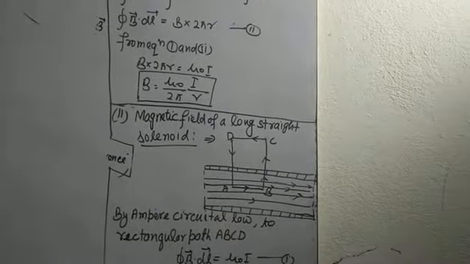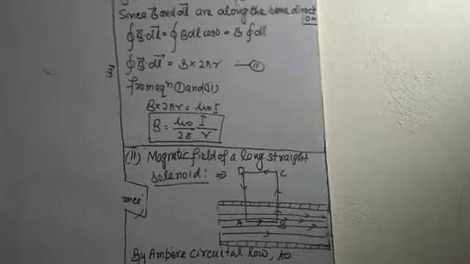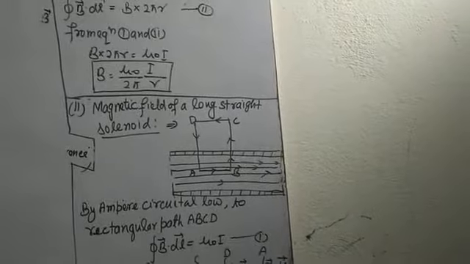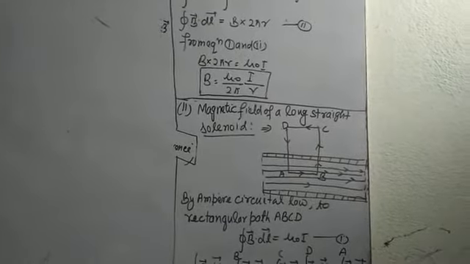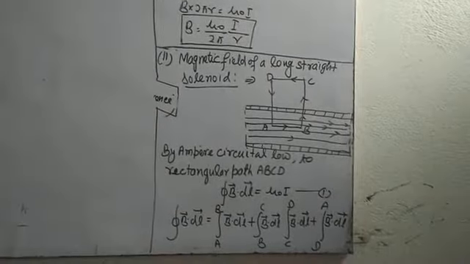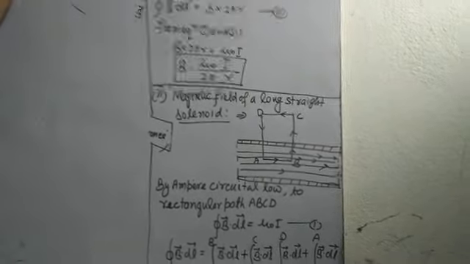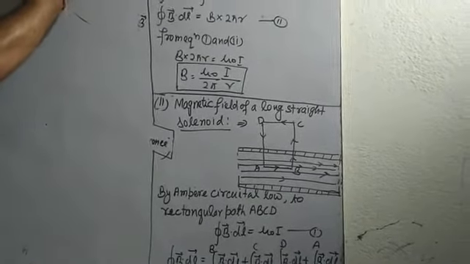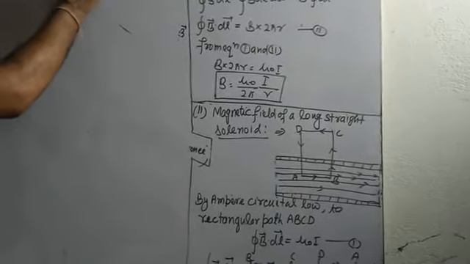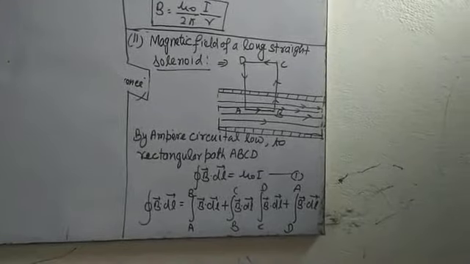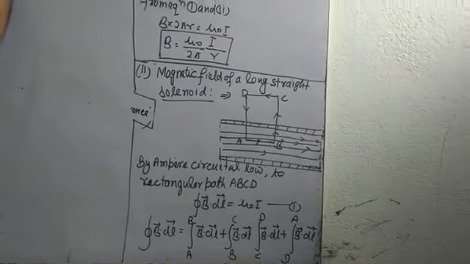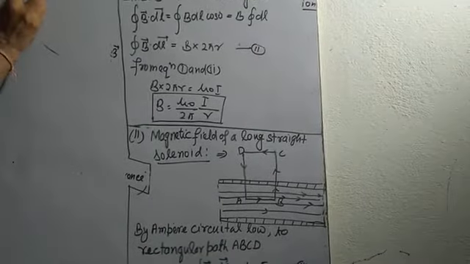Now the integral from B to C of B dot dl equals the integral from D to A of B dot dl equals 0, because BC and DA are at a right angle to dl, so it is 0.